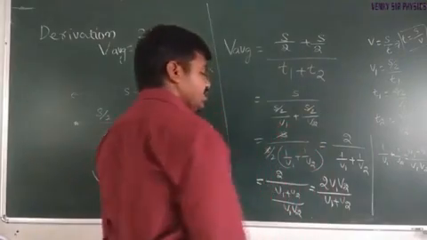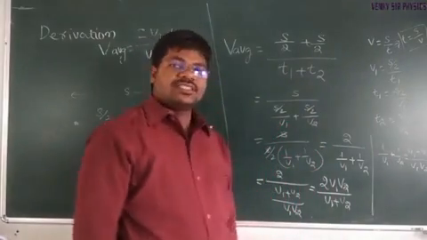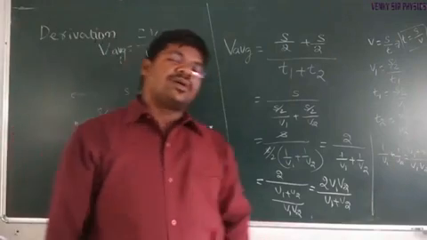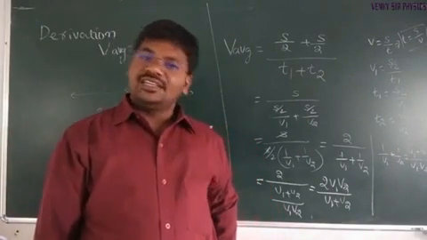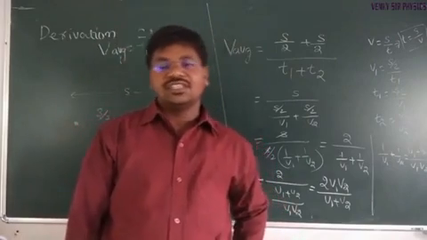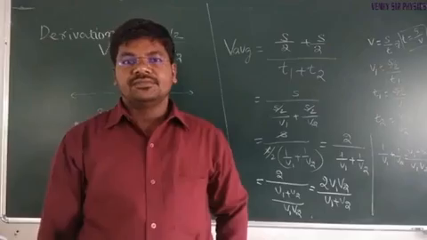Okay, so this is the important derivation. Based on this formula we can have a number of problems, already given in previous NEET or JEE.